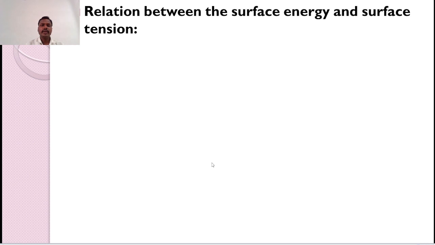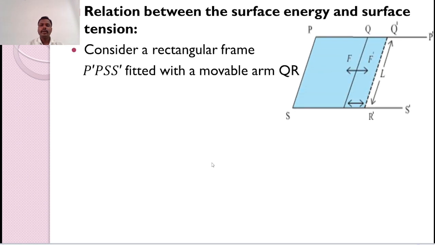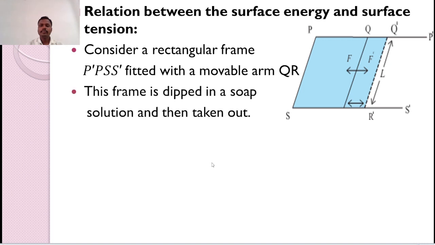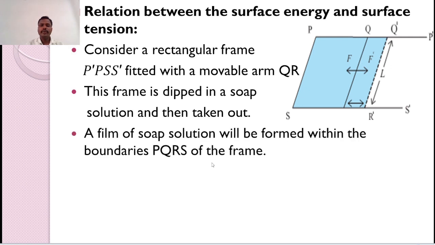Now the next point is the relation between surface energy and surface tension. Consider a rectangular frame P, P dash, S, S dash with a movable arm Q, R. This frame is dipped in a soap solution and taken out. A film of soap solution will be formed within the boundaries P, Q, R, S of the frame.